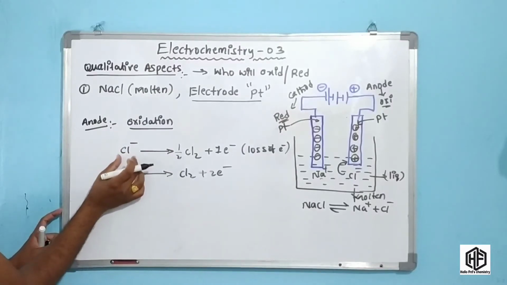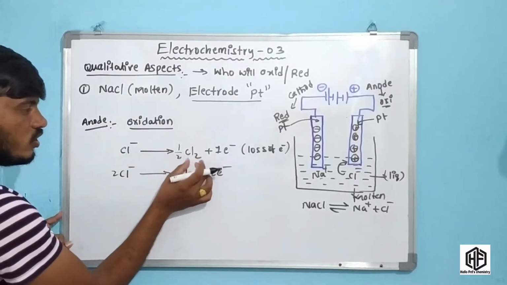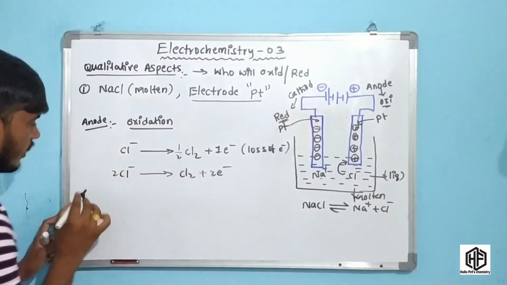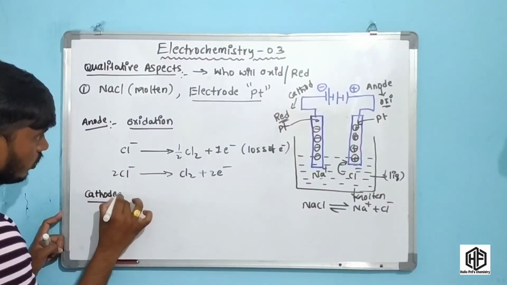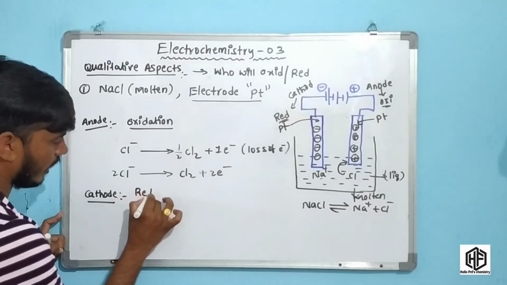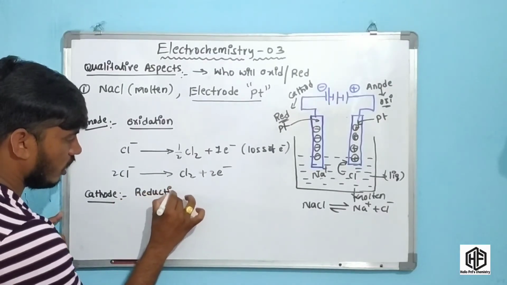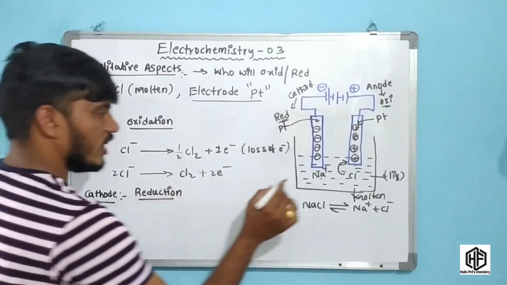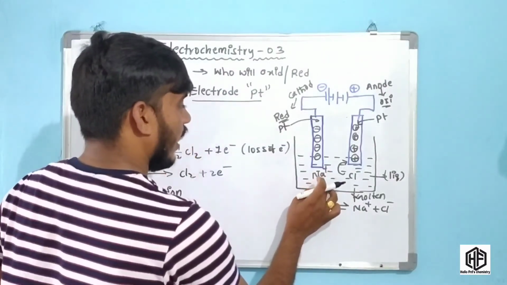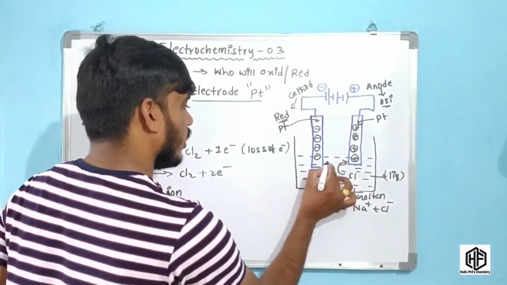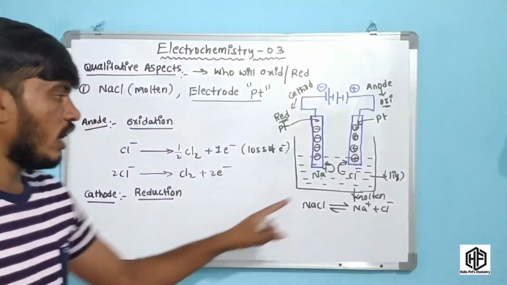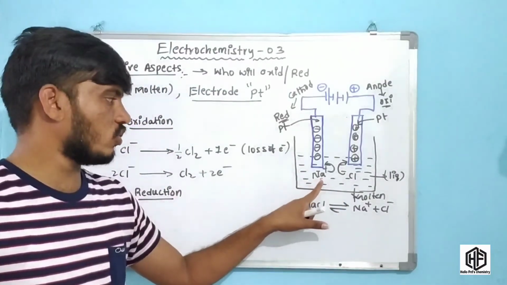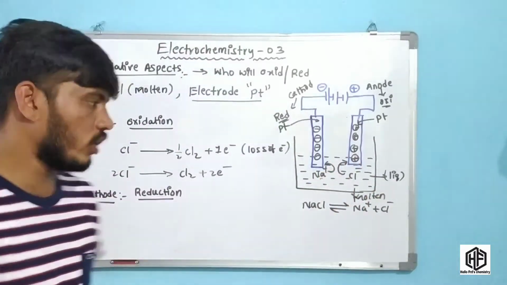So what happened there, friends? Cl minus ions are converted to Cl2 gas. But at cathode, okay friends, reduction takes place. Cathode is where reduction takes place. Now what happened there, friends? Here Na plus is present, so Na plus moves towards this side and gains 1 electron. Na plus is converted to sodium metal.